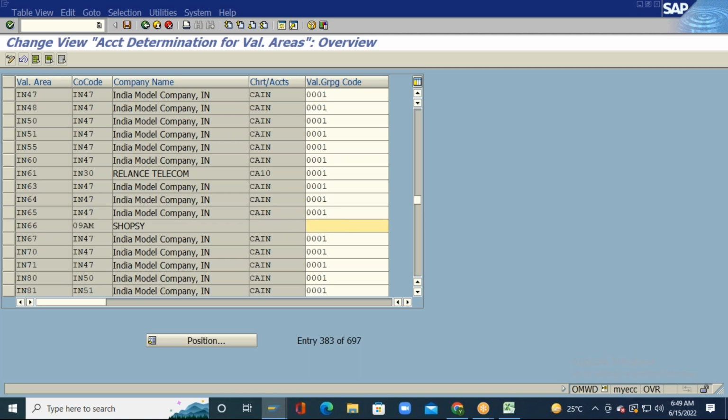For a particular plant, company code and chart of accounts combination, I need to mention a valuation grouping code. The valuation grouping code mentioned over here is 0001. I will just save it.